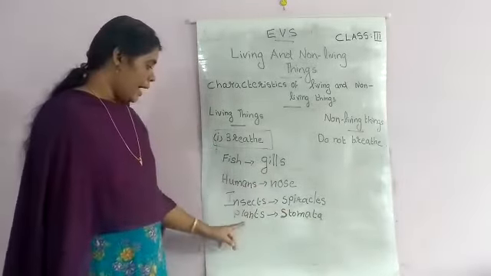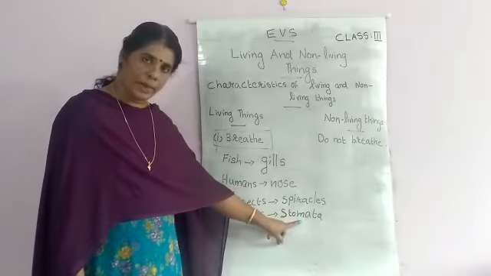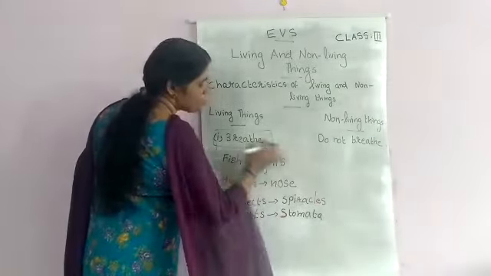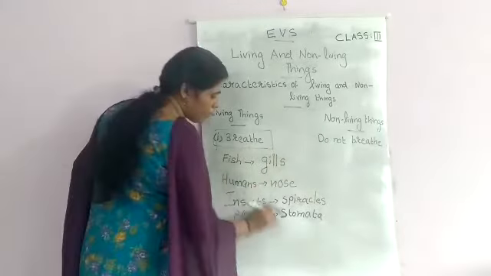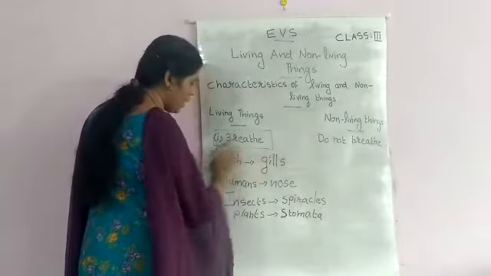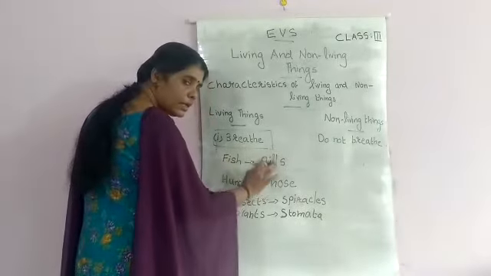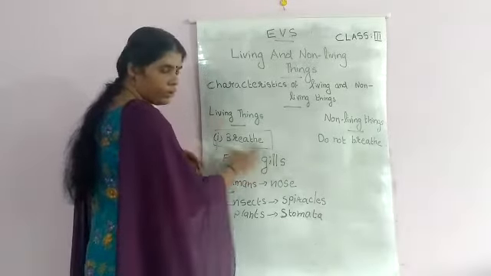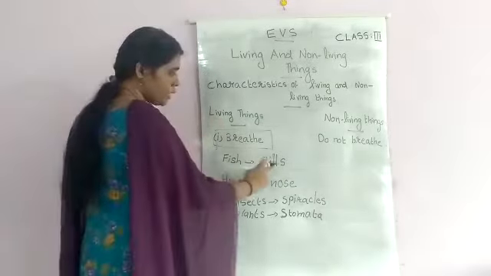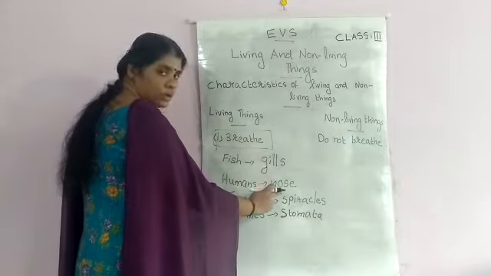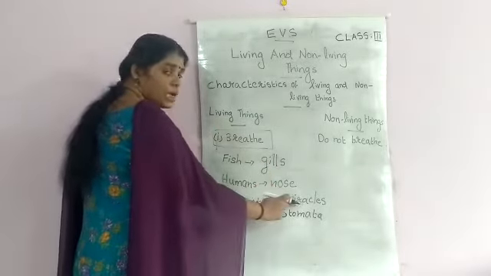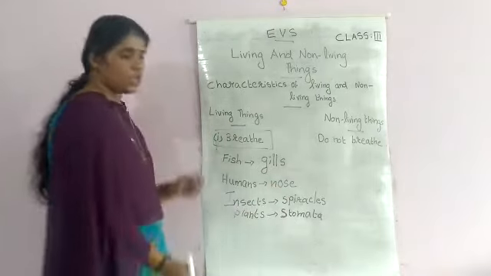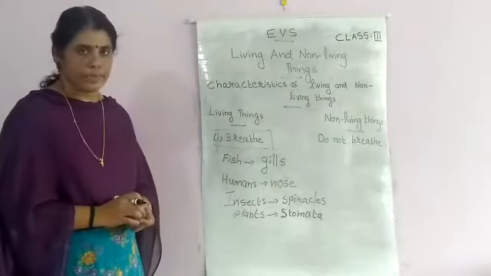Stomata. Plants breathe through stomata. Understood? These are very important. Through which parts they are breathing will come in the exams. So fish use gills, humans use the nose, insects use spiracles, plants use stomata, S-T-O-M-A-T-A.